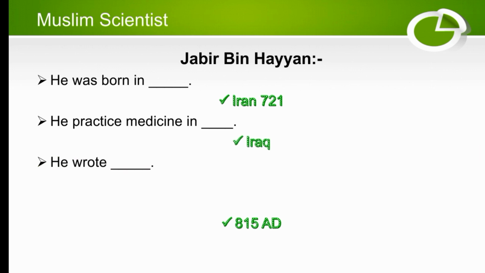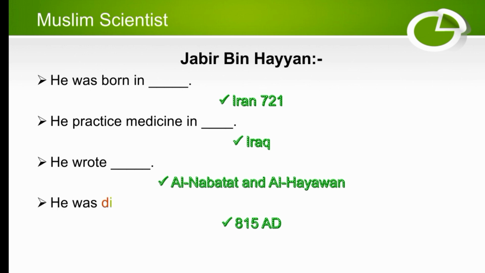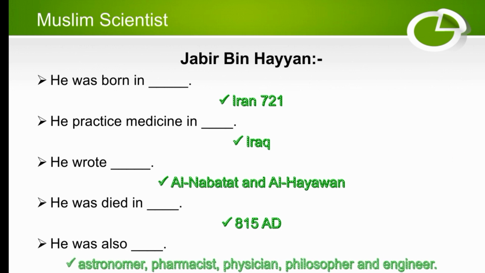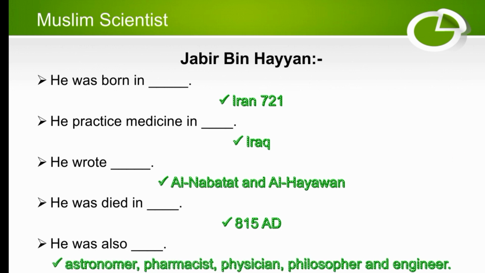He wrote dash. What are his famous books? He wrote many books, but the most famous books are Al-Nabatat and Al-Hayawan. He died in dash. So Jabir bin Hayyan died in 815 AD. He was also dash. So Jabir bin Hayyan was also an astronomer, pharmacist, physician, philosopher, and engineer.